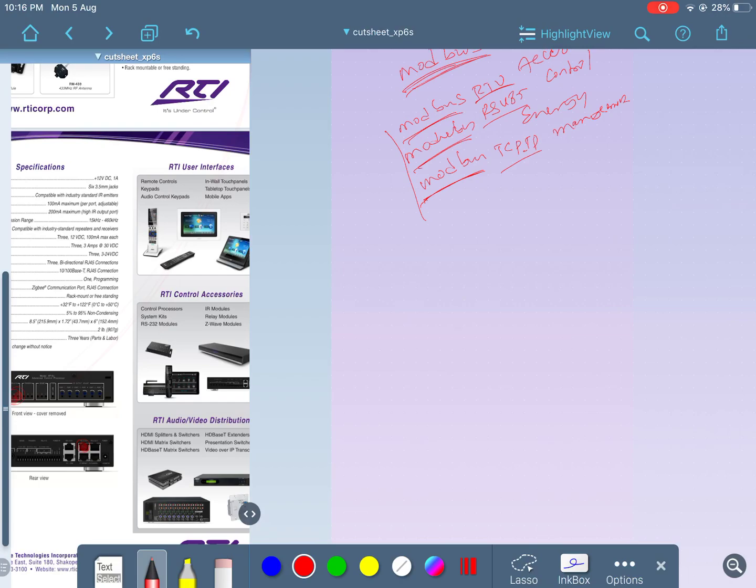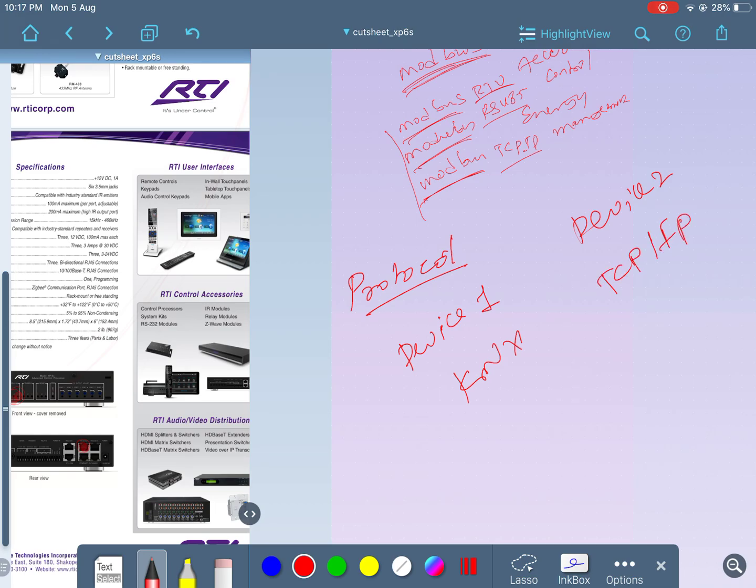So, protocol. When I say protocol, it is nothing but a set of rules between two devices. If device 1 speaks KNX and device 2 speaks TCP IP, then we cannot make these things talk to each other, not possible.